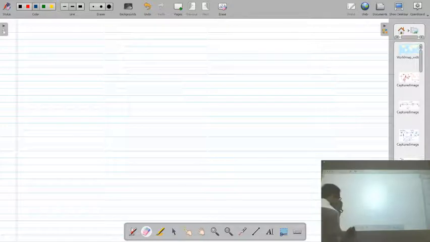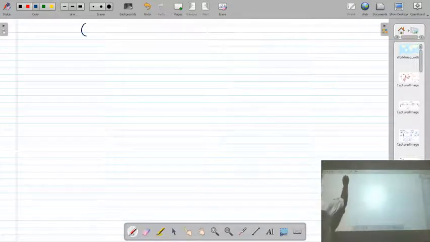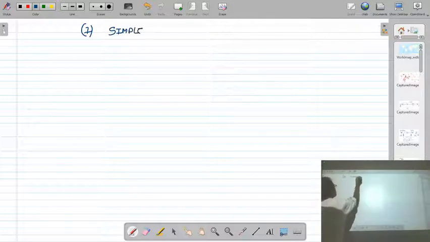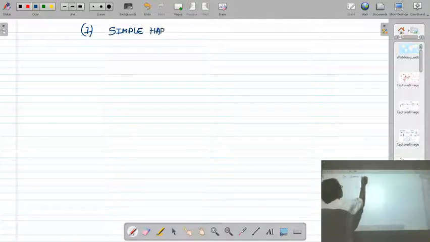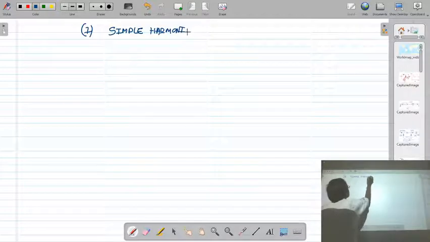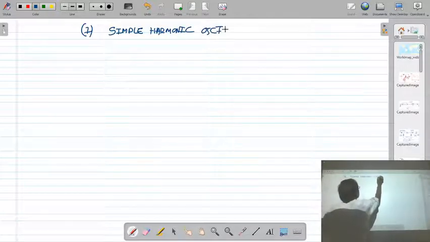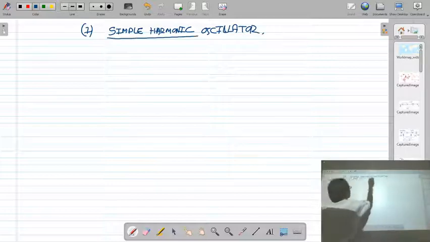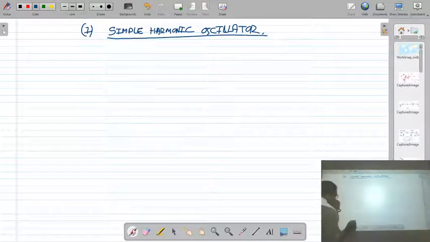The first example we take is the simple harmonic oscillator. What does classical mechanics say?